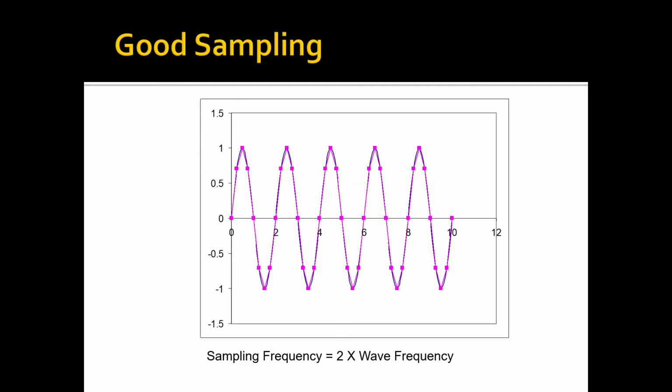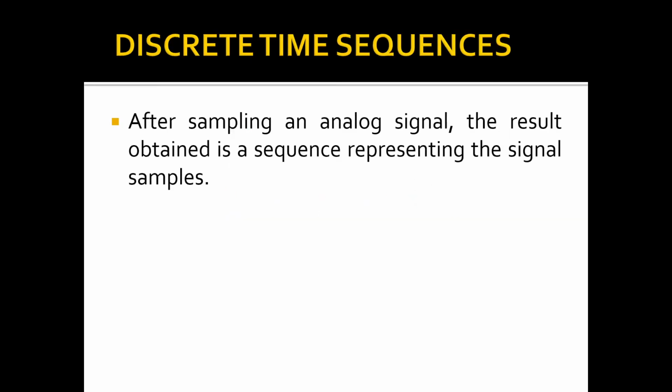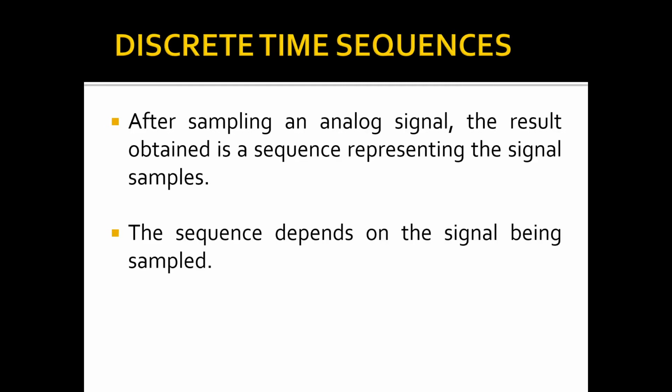Here the sampling frequency is 2 times the wave frequency. You can see how exactly the reconstruction has taken place. These large blocks of purple are the samples which have been taken, and when you join the samples, you are able to reconstruct and get back the original signal. After sampling the analog signal, the result obtained is nothing but a sequence representing the signal samples, and the sequence depends upon the signal being sampled.